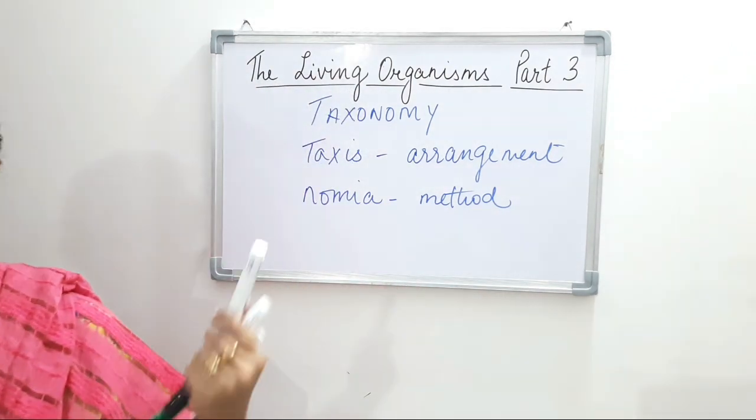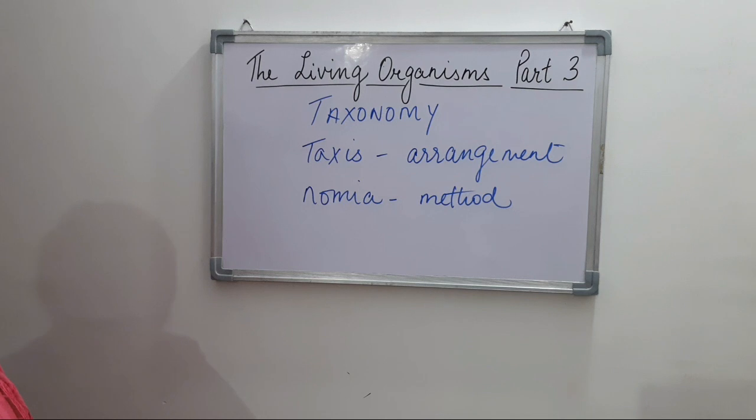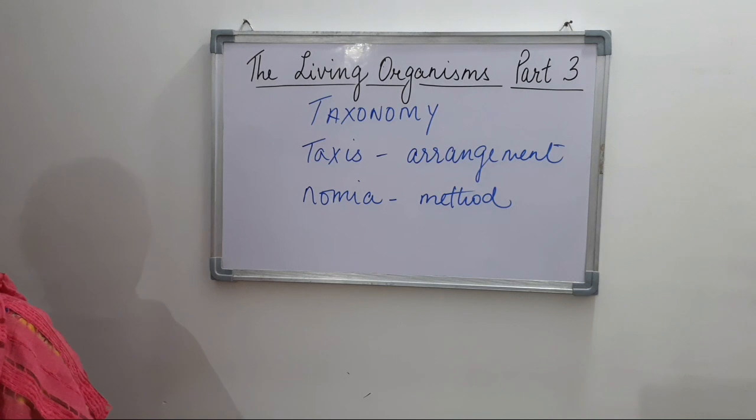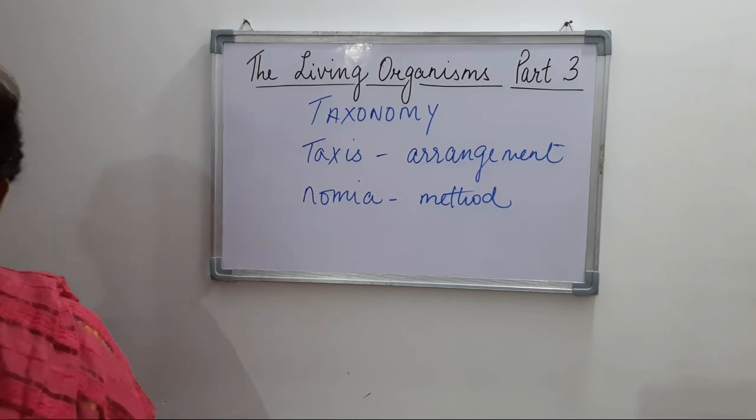So taxonomy is the arrangement or organization of living organisms based on their similarities. They are categorized into a particular group, and then a taxonomic rank is formed, and this creates the taxonomic hierarchy, right?